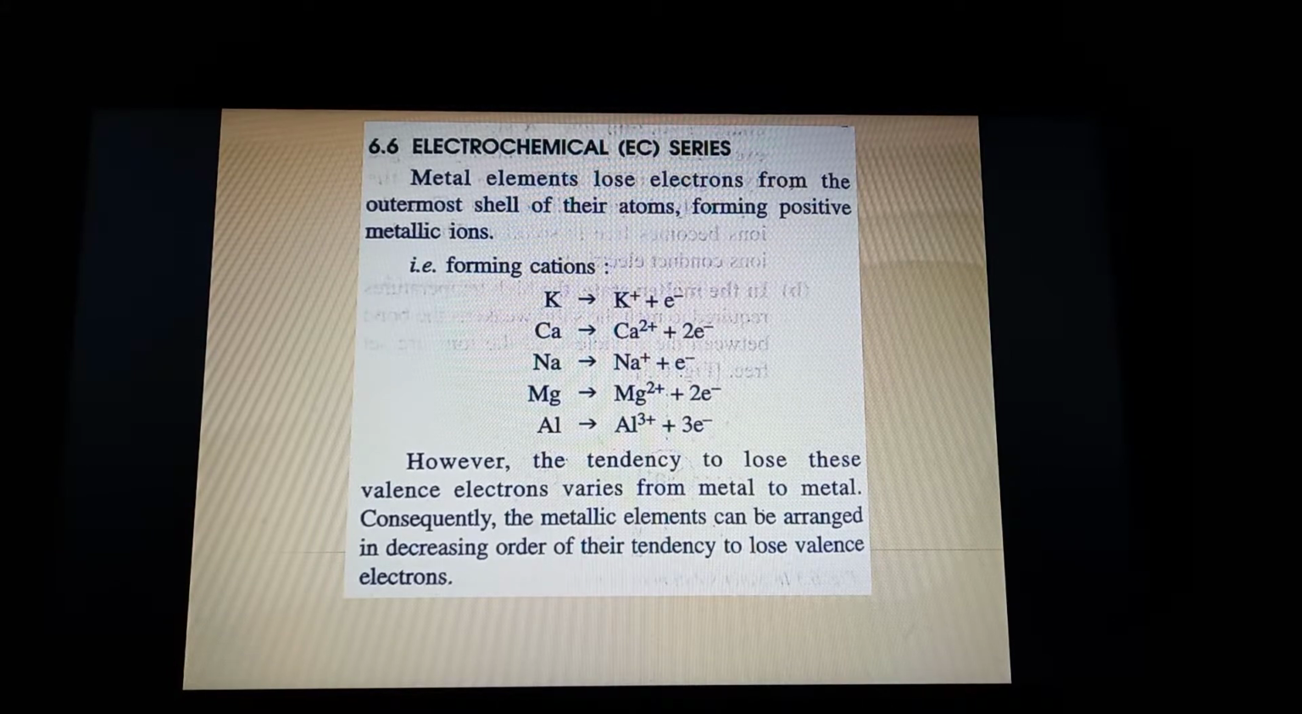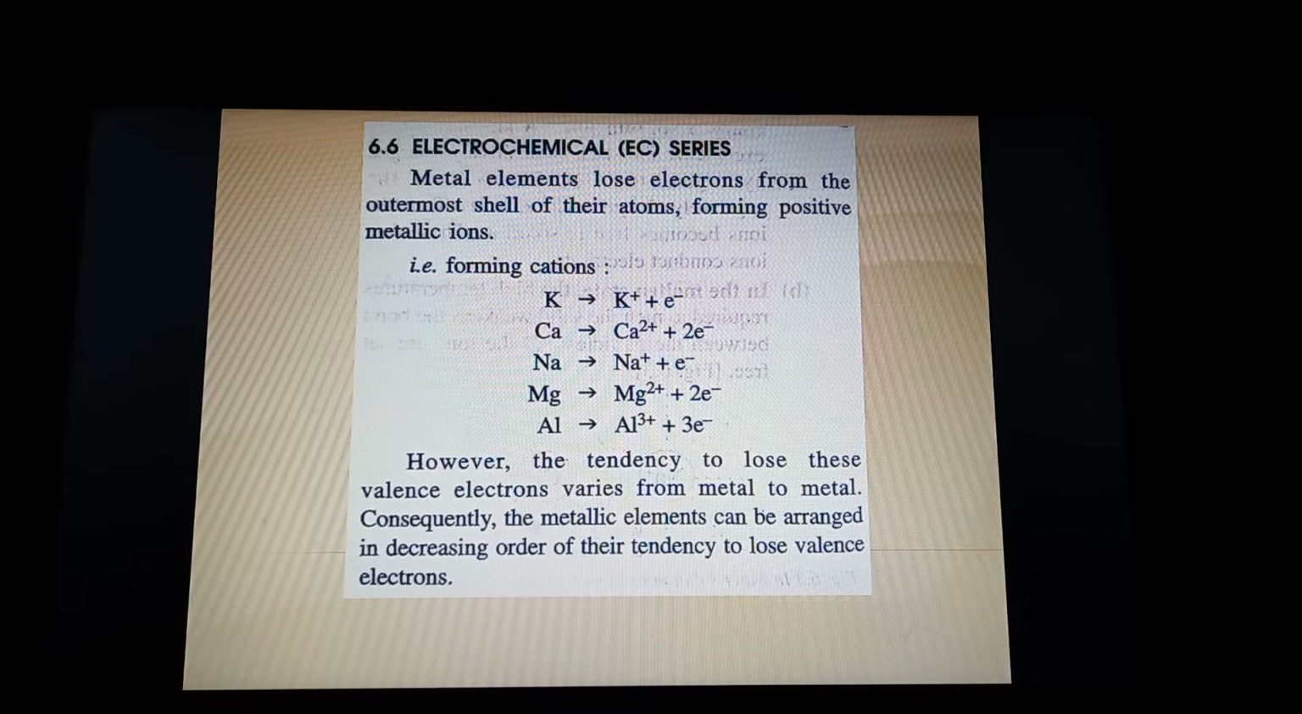We all know that metals can lose electrons from their outermost shell, and as a result they make positive metallic ions. As is visible from the examples, potassium is becoming potassium ion, magnesium is becoming magnesium ion, and aluminum is becoming aluminum ions, by losing electrons. This tendency to lose valence electrons is not the same for every metal. It varies from metal to metal.